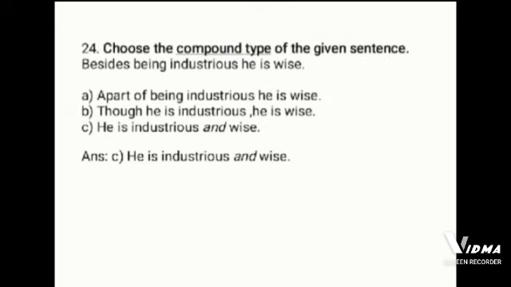Next example, choose the compound type of the given sentence. Beside being industrious, he is wise. The options are, apart of being industrious, he is wise. Though he is industrious, he is wise. He is industrious and wise. The correct option is answer C. He is industrious and wise.